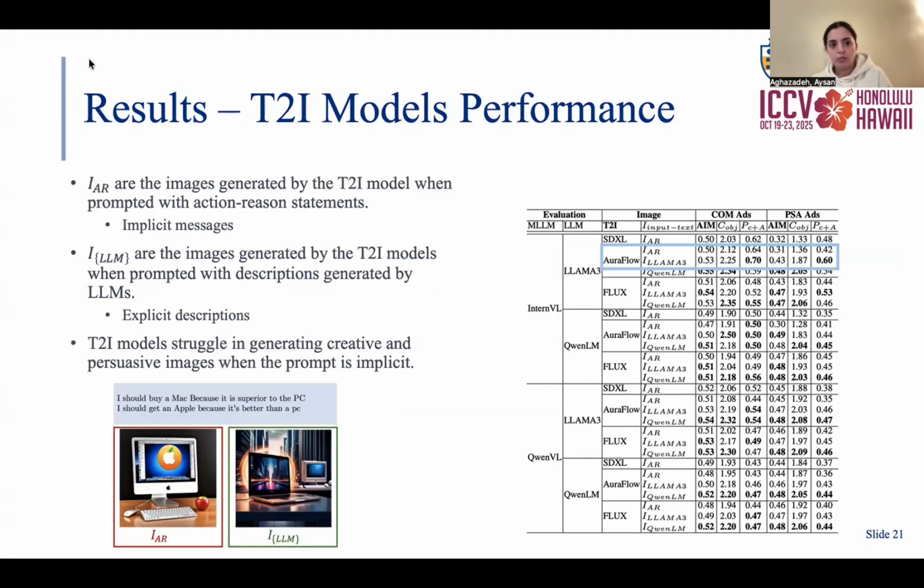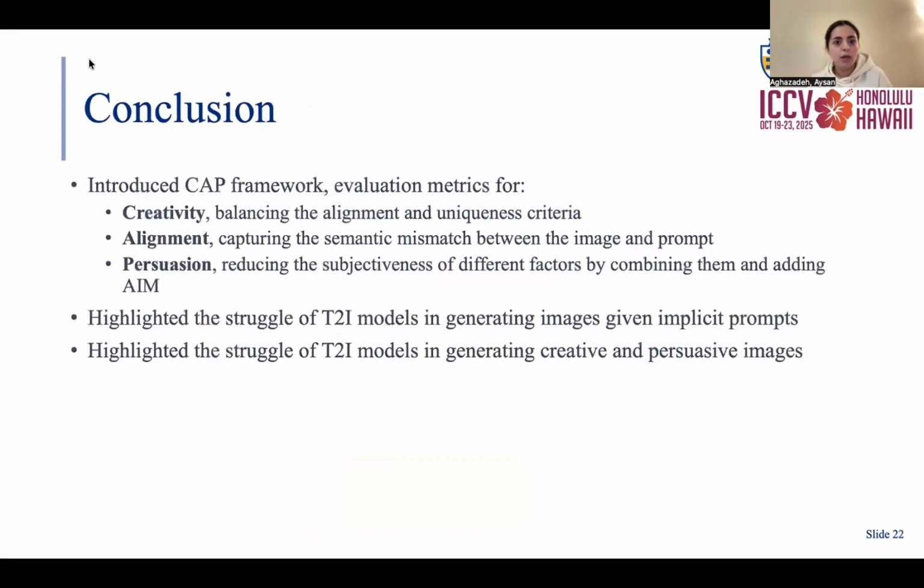For T2I model assessment, we generate images with different T2I models, with both the actions and statements, and descriptions generated by LLMs as explicit descriptions for the image. Here we show that the images generated from explicit descriptions outperform direct generation of ads, like the one highlighted on the table from AuraFlow. In this qualitative example, you can also see the image is showing the apple as a fruit, which shows that T2I models focus on representing a few visual elements in the prompt, even if it's not the correct context.